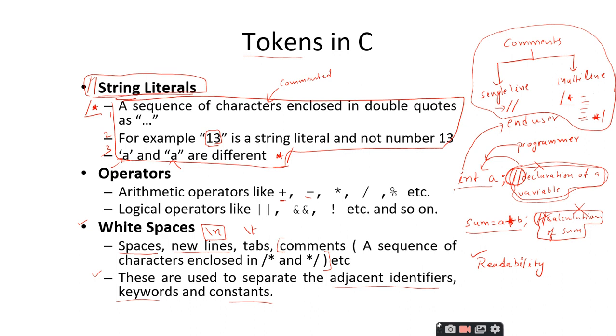And we ended our discussion with a small discussion on comments. Comments are those lines which the compiler will not compile. They are simply ignored by the compiler. So, in C programming language, we have two types of comments. One is the single line comment, and the second one is the multi-line comment. A single line comment is given by 2 forward slashes, and a multi-line comment is given by 1 forward slash followed by star, then you have a number of lines, and then it ends with a star followed by a forward slash.